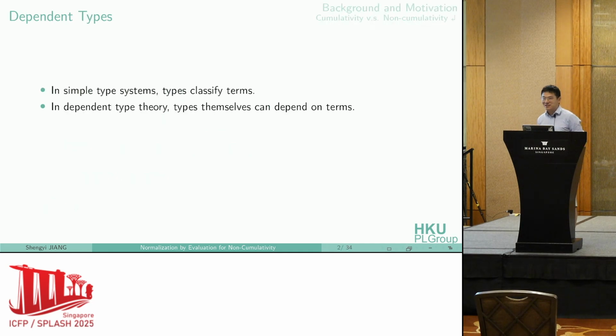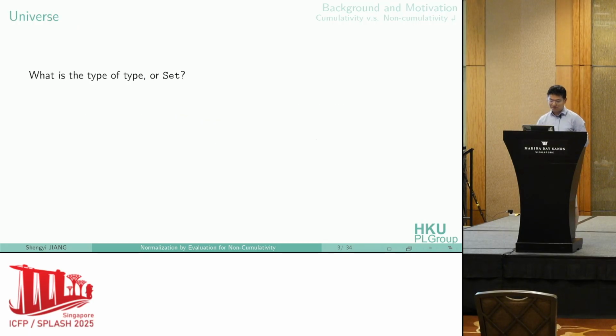People in this venue should all be familiar with dependent types, but still let me introduce them a bit. In simple type systems, types and terms are separated. Types classify terms and terms perform computations. In dependent type theory, this separation becomes blurry, so types themselves can depend on terms. Once again, we have this very classic example of dependent type systems, a vector of a fixed length, where this length can be included in the type.